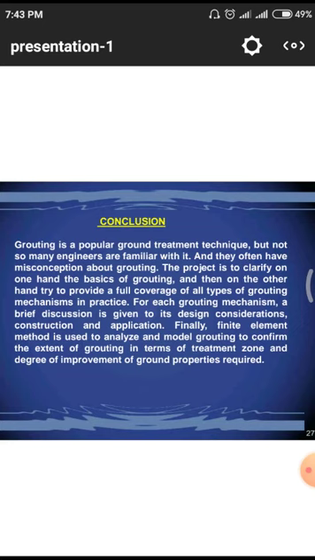These are the different conditions, that means a few conditions we have studied. In the next class we will go for a complete detailed explanation about each condition and each grouting process.